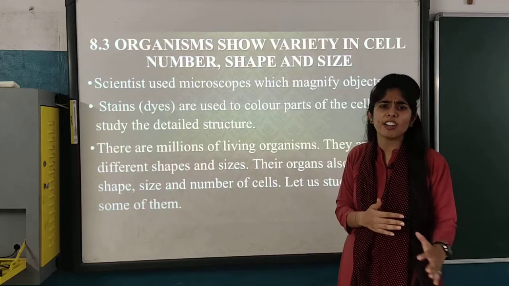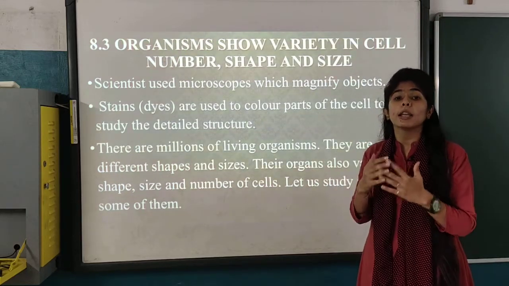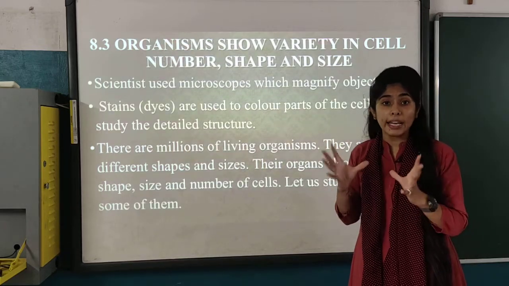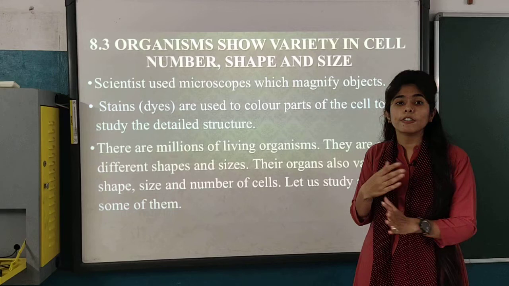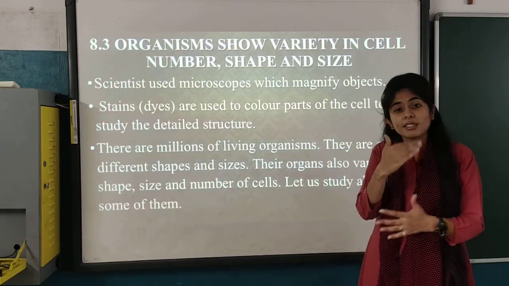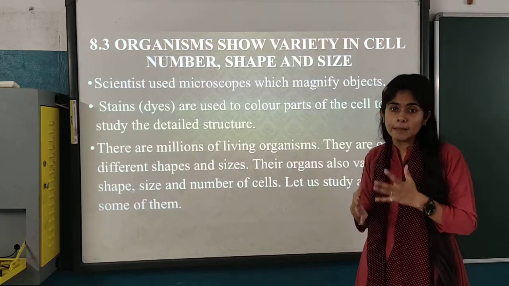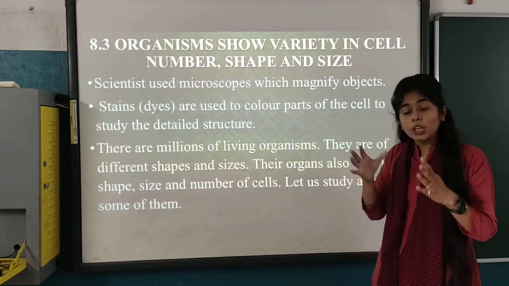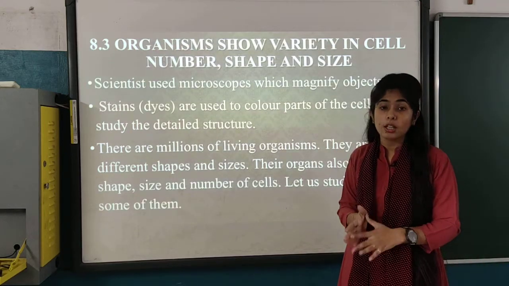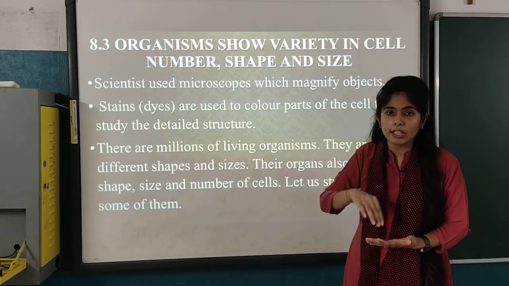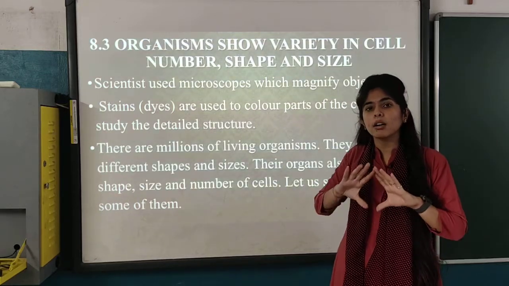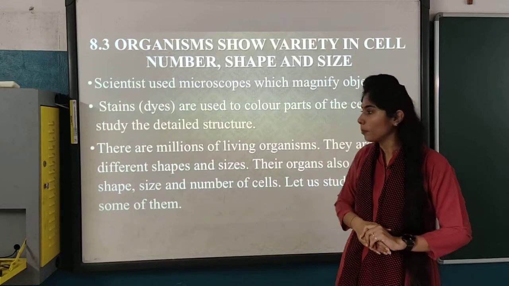Different kinds of stains, meaning dyes like saffron and iodine, were used by the scientists. Because cells are transparent, we have to color them so that we can see each and every part of the cell in a very nice form.